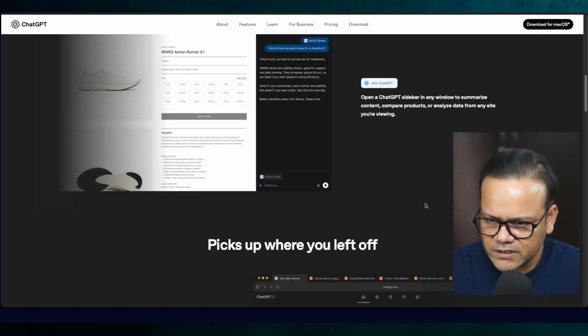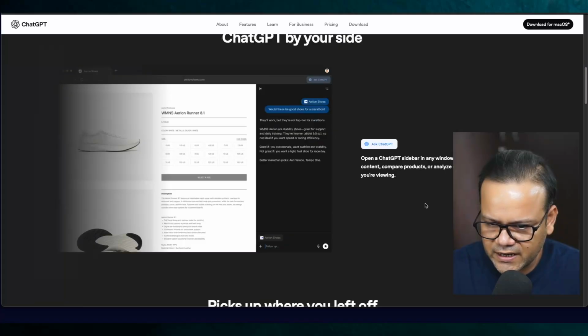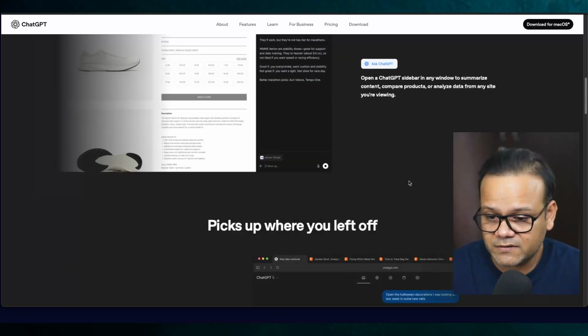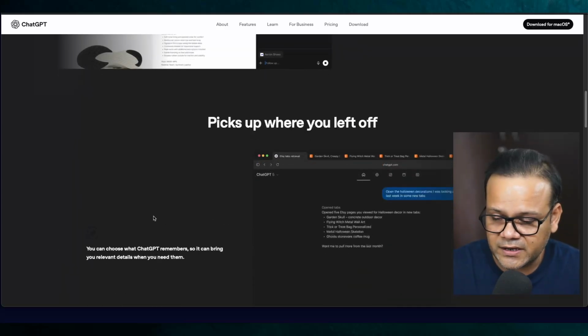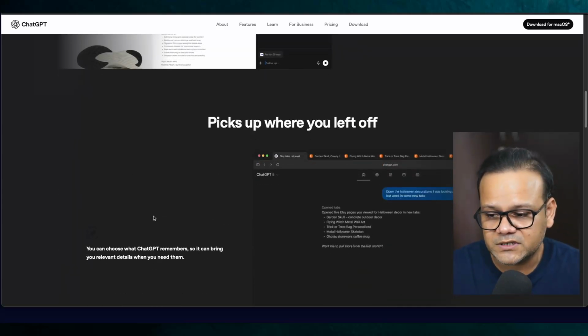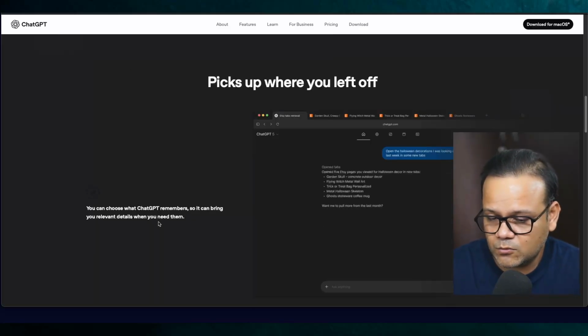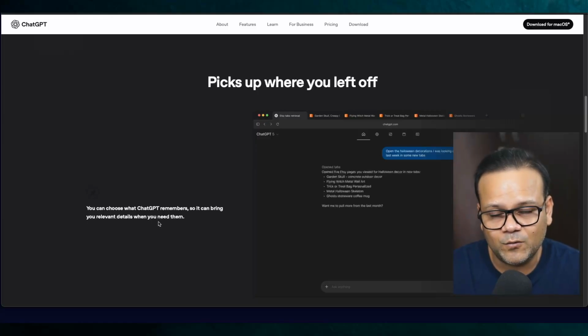So here are a few things that they're promising. First is that you can have it as a companion mode, keep it side by side, ask it to summarize the pages. And then you have things like history, where it keeps track of all the tabs that you previously visited, similar to Comet by Perplexity, and it will tell you whatever you visited. It failed when we tried that with Perplexity, so we'll see if it can work with ChatGPT.